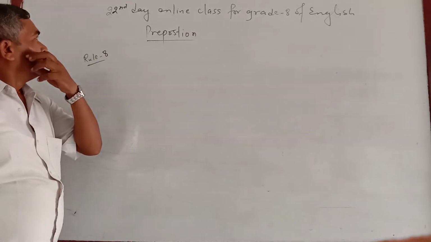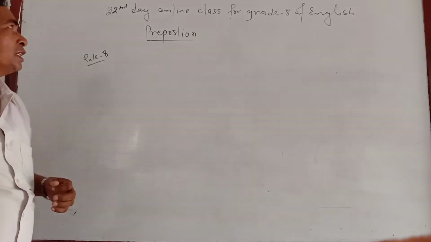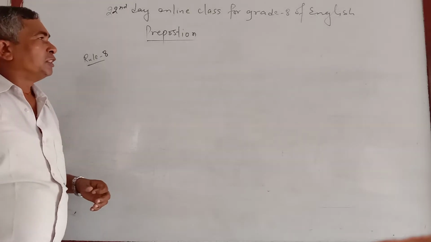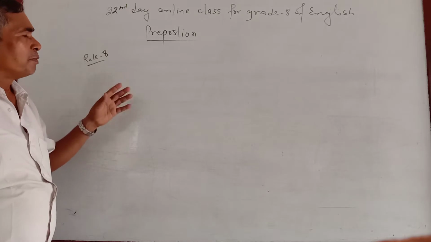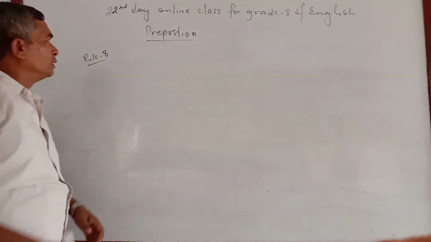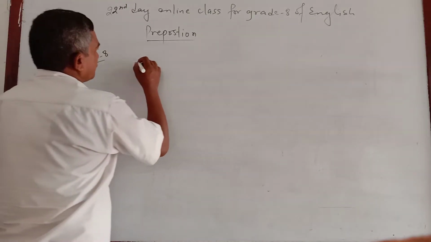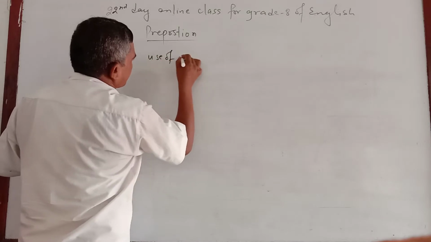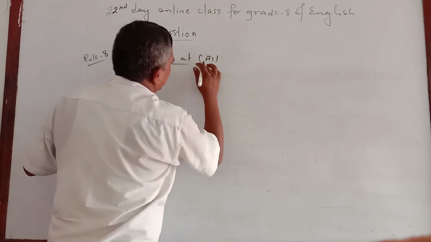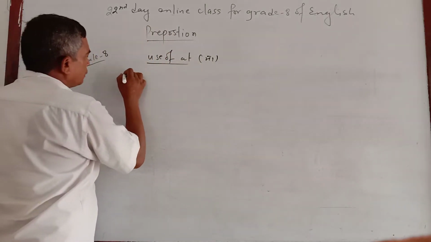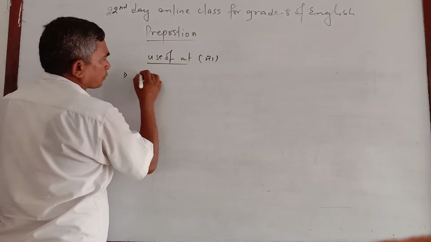Within the 3 days, 19th, 20th, and 21st, you learned about the preposition, and some rules are left that I am about to continue. The next one is use of at, that means ma. Its uses are generally: